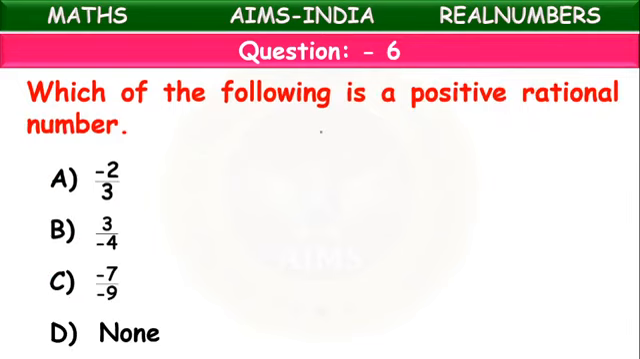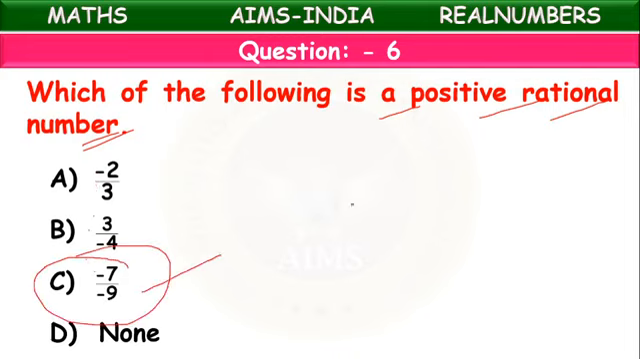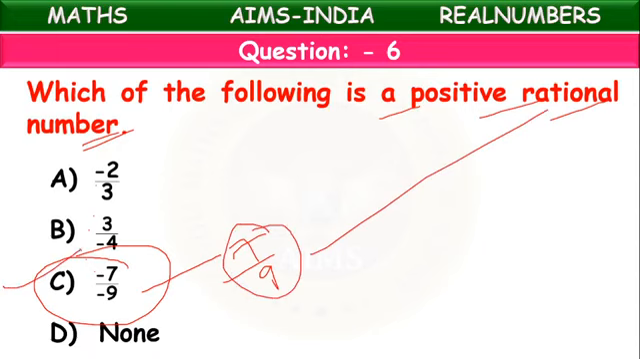Next, which of the following is a positive rational number? Positive means both signs should be plus or both minus. Like in the example of C, minus minus gets cancelled, we can write it as 7 by 9. So option C is an example of a positive rational number.